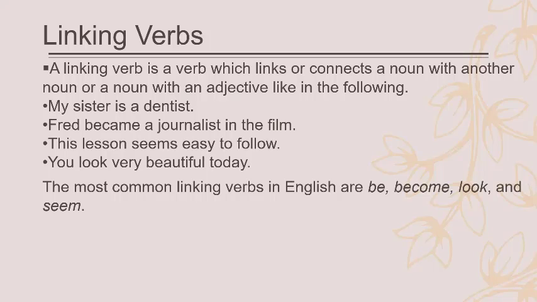So once again, if we have linking verbs, we have a subject complement, which shows what the subject is or how the subject is. What the subject is: she is a dentist, he was a journalist. Or how the subject is: it's easy, you look very beautiful, thank God.